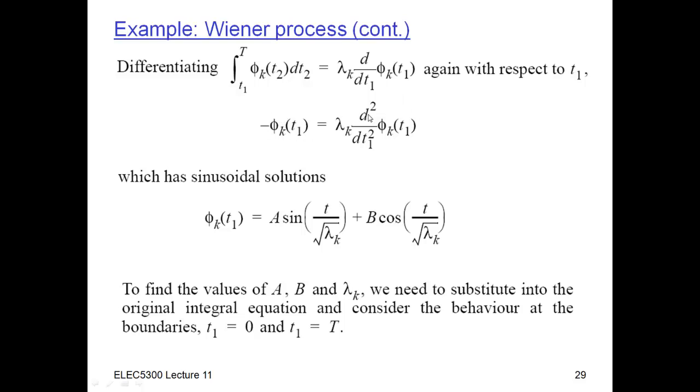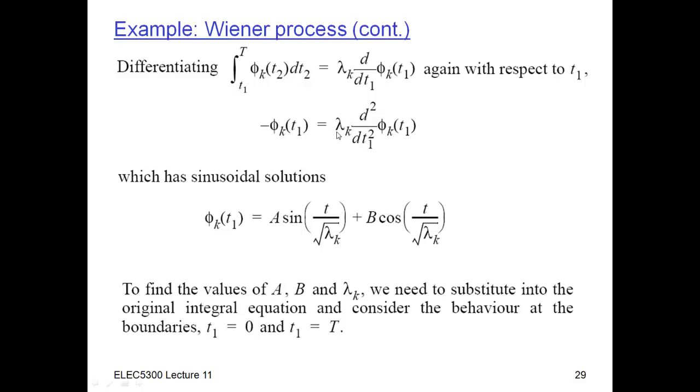And each time you differentiate the sine or the cosine, by chain rule you have to multiply by the frequency, the lambda sub k. So the lambda sub k is somehow related to the frequency, or more particularly the frequency squared.